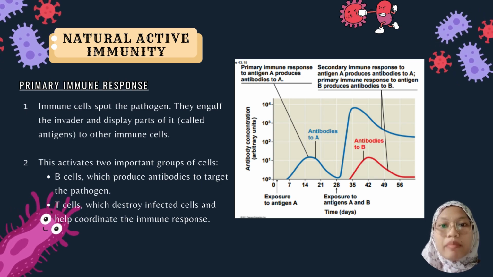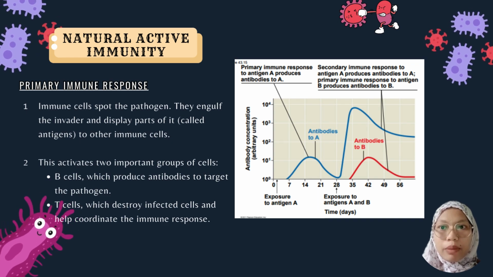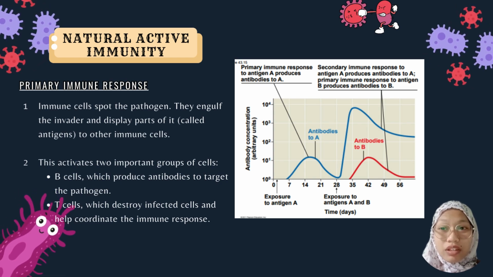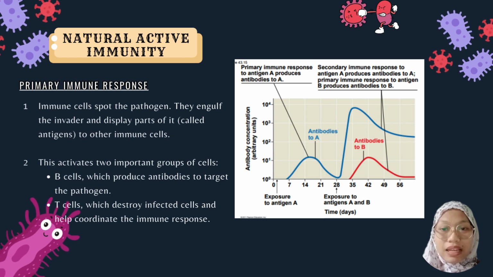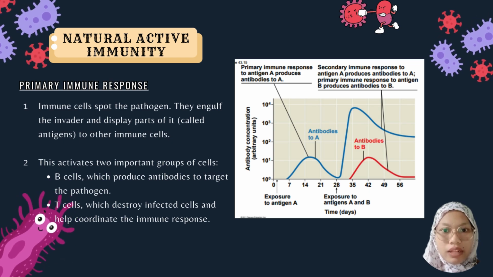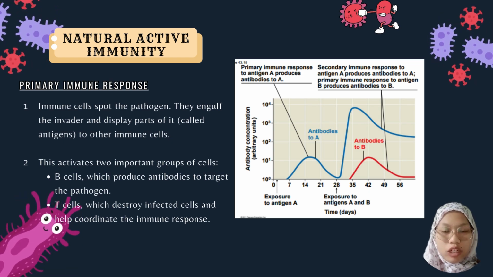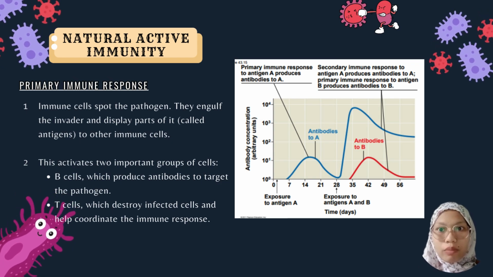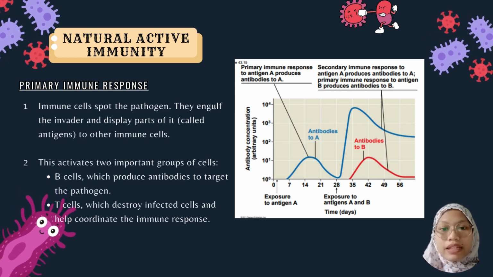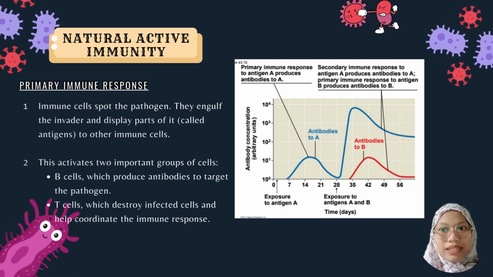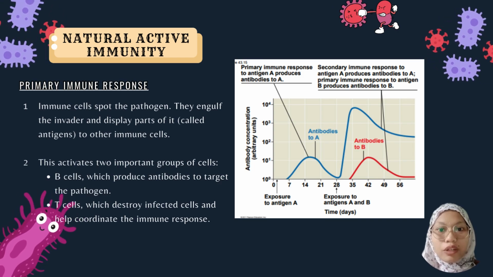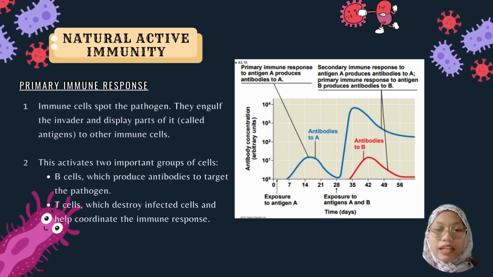So let's take a look at the primary immune response. When your body meets a pathogen for the first time, it's like dealing with an unfamiliar enemy. Your immune system doesn't know what it is acting against, so it takes time to react. The first thing that happens is that your immune cells, specifically macrophages, spot the pathogen. Think of them as security guards for your body. They engulf the invader and then display the antigen to the other immune cells. This action activates two types of cells, B cells and T cells. B cells are going to produce antibodies to target the pathogen, and T cells are going to destroy the infected cells and help coordinate the immune response.